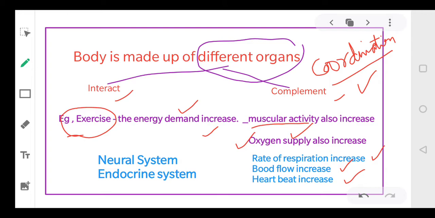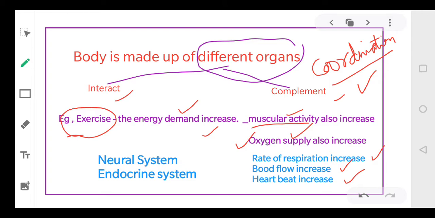Thus we can say the functions of muscles, the functions of heart, the functions of lungs, the function of kidneys, are related with each other. Okay, they are related with each other and they have to be coordinated with each other so that we can have the physical exercise.